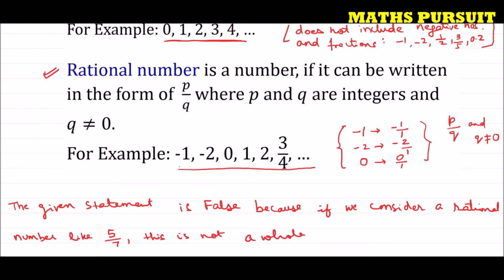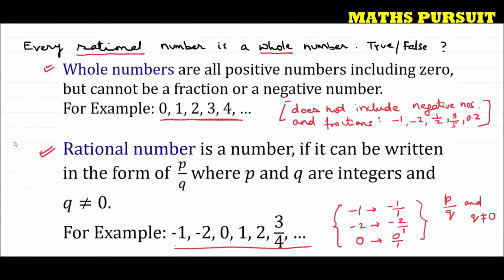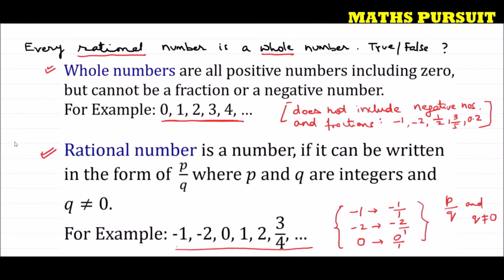So a rational number cannot always be a whole number, because 5 upon 7 is a rational number. It is not a whole number, because whole number does not include any negative numbers and fractions. So for that reason, we cannot consider 5 upon 7 as a whole number. So looking into this aspect, we can say that every rational number is a whole number is false, because 5 upon 2 is a rational number, whereas 5 upon 2 is not a whole number.